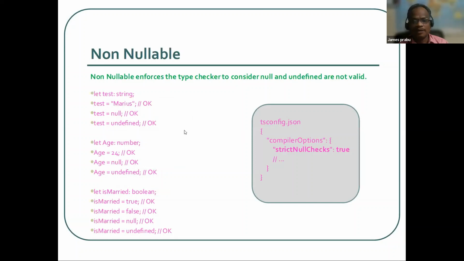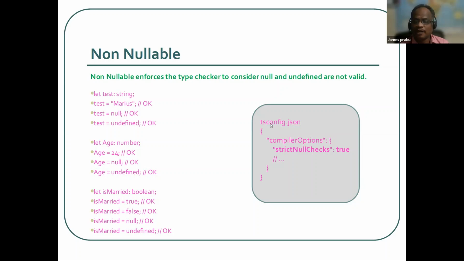So it's nullable. This is very simple actually. In the normal case, if we declare a string and then assign a string, it's okay, and null and undefined are also accepted. This is the same for all the data types. But most projects don't want to accept null values, because if it accepts null, later when it is assigned to some other functionality, it will throw an error. So we want it to be caught in development time itself.